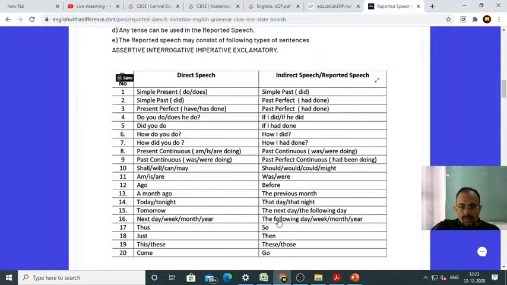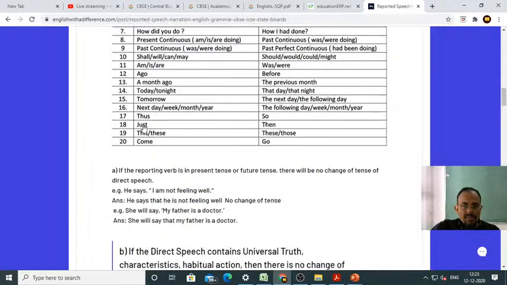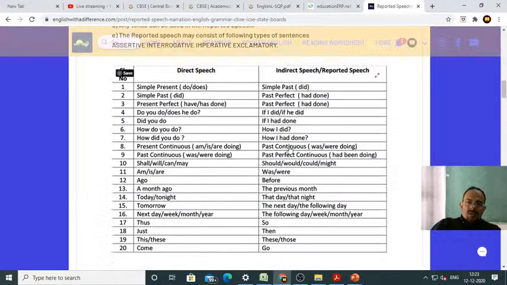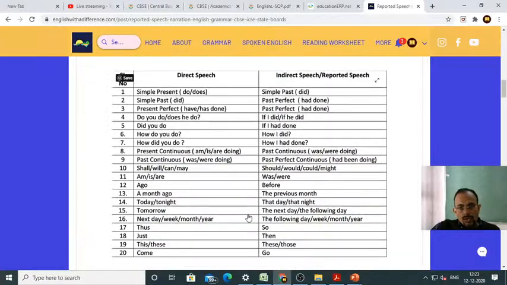next week becomes the following week, next month becomes the following month, next year becomes the following year, thus becomes so, just becomes then, this or these becomes these and those, come becomes go. So dear students, you please remember this table.